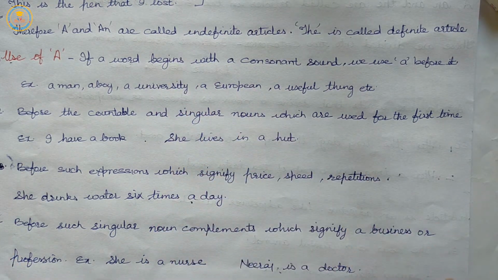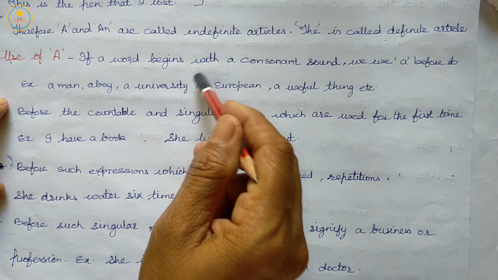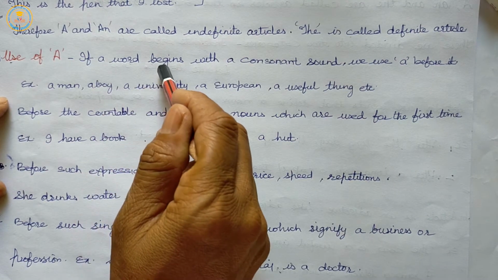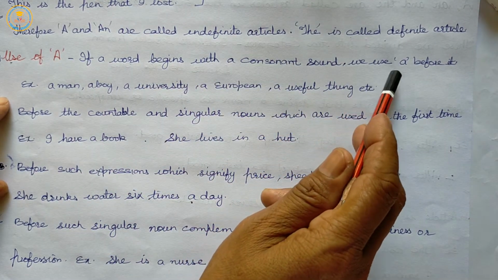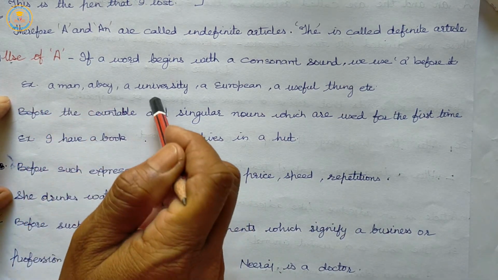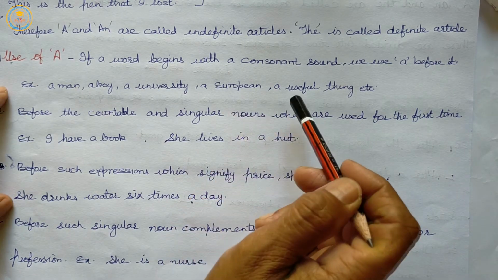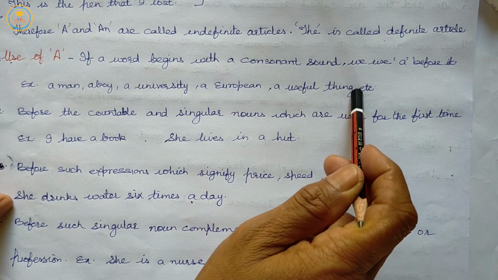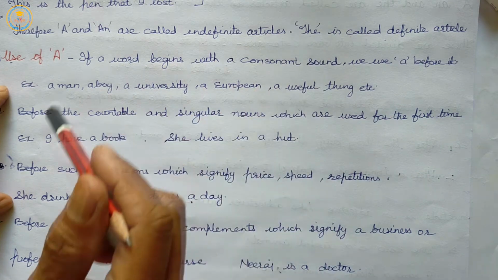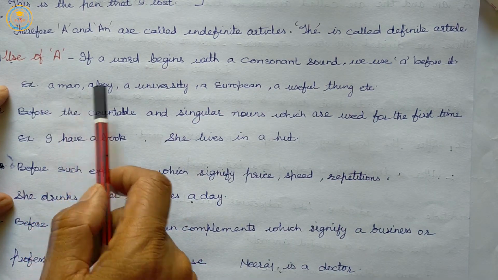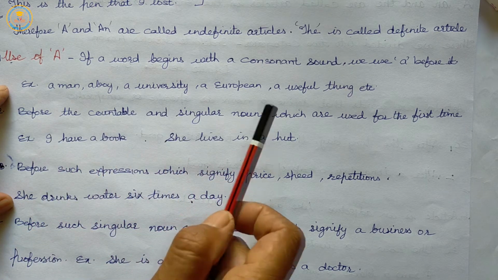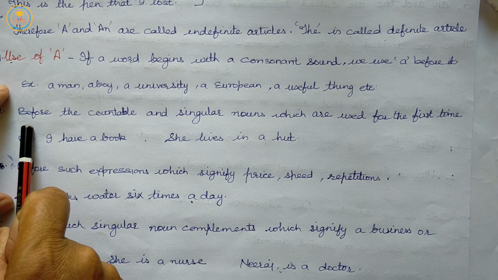Use of A. If a word begins with a consonant sound, we use A before it. Example: a man, a boy, a university, a European, a useful thing. I saw a man in the park. I saw a European in the museum.